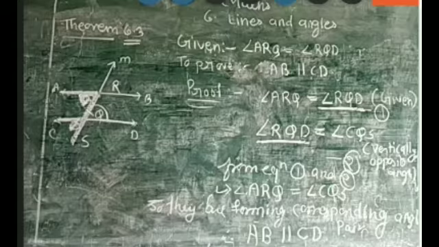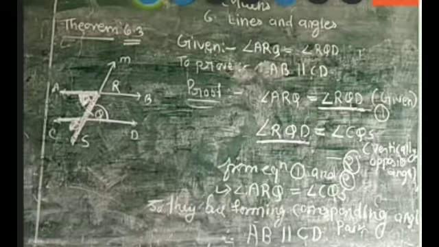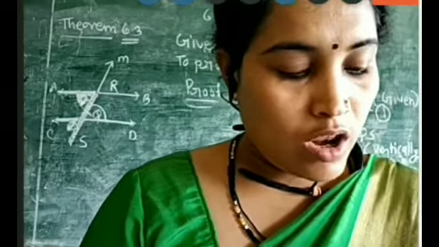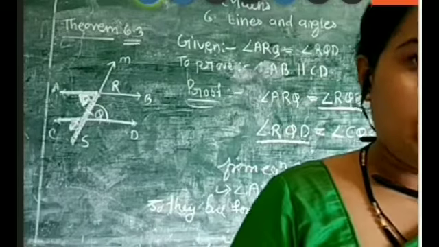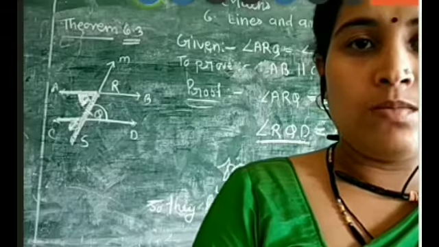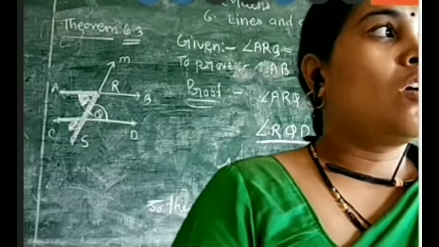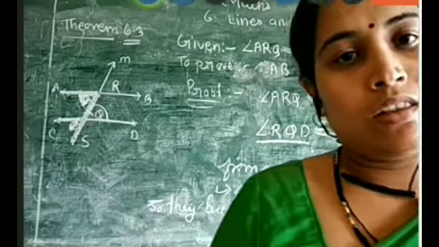Do you have any confusion? Just see the theorem again, and if you are having any difficulty throughout this theorem, ask me now. Okay, take your time. Do you have any difficulty? So theorem 6.2 and theorem 6.3, both of these theorems are clear to you. What we need to prove and what is given to us, that is understood to you.